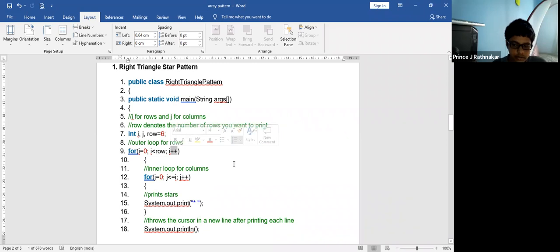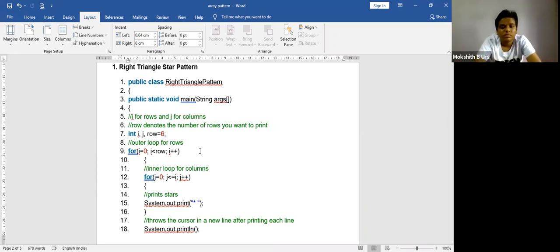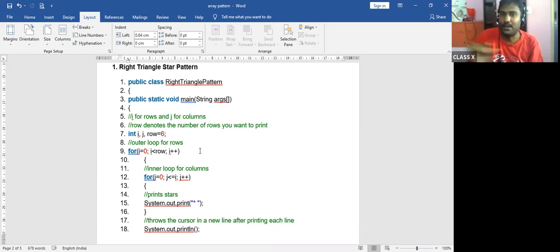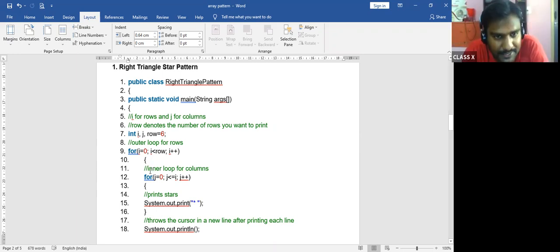Very good. So what happens here? First row, second row, third row, fourth row, fifth row, and sixth row. Till it reaches the sixth row, it will print. Then it will terminate the looping condition. Correct? Yes, sir.